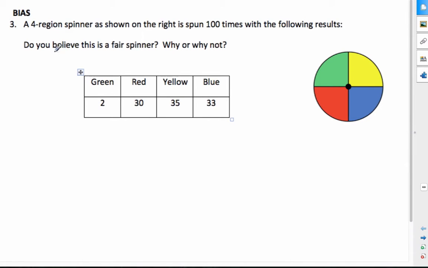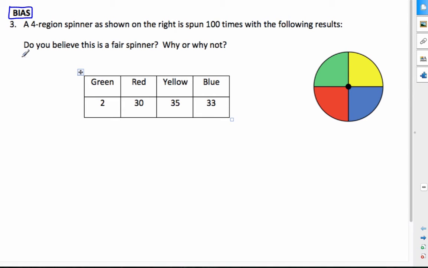Hello to everyone. We're going to talk about this word called bias. Okay? So take a moment, read the spinner, or read the question, pause the video, and try and answer it yourself. That's good active listening.